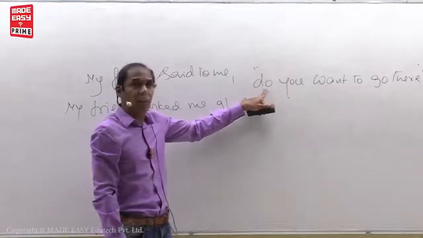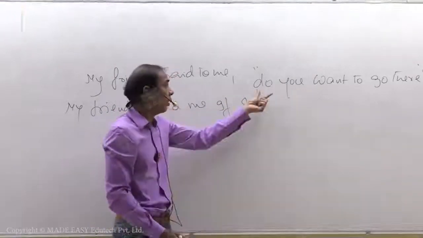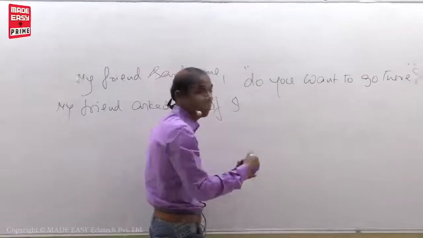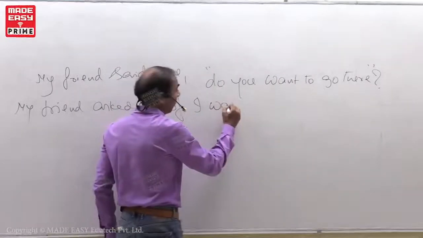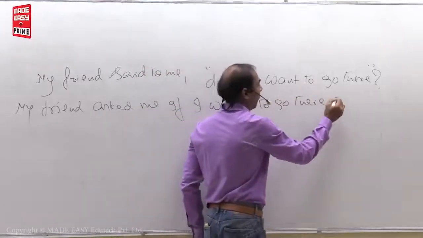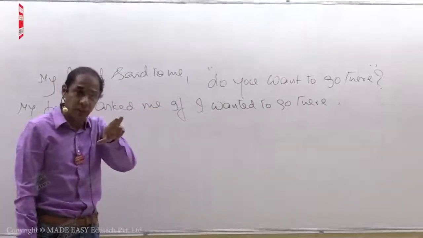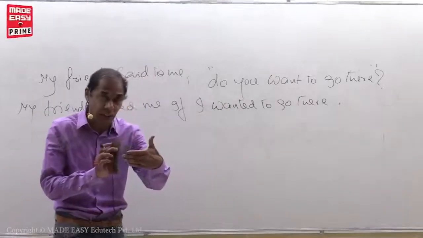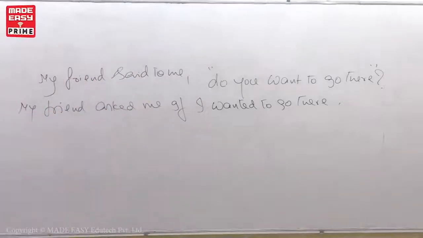See, do, does, did. What I told you, these three will help us to make negative and interrogative. Don't consider these three words like verbs. What is the verb here? Want to. What is the past? Do is present tense, right? So what is the past form of want to? Wanted to. If I wanted to go there. That's all. In the case of do, does, did, don't consider these three words like verbs. Just these three will help us to make negative and interrogative. That's it. If I wanted to go there.